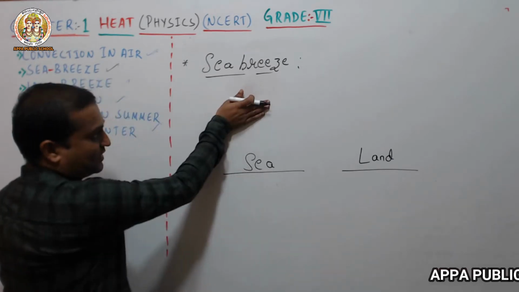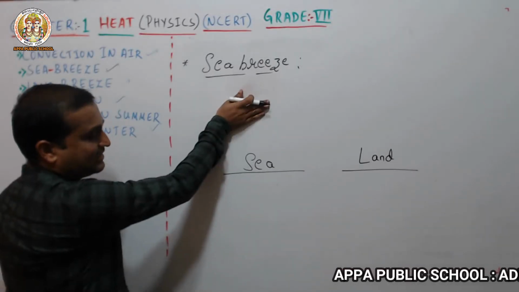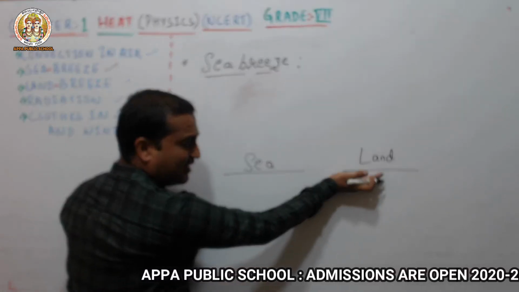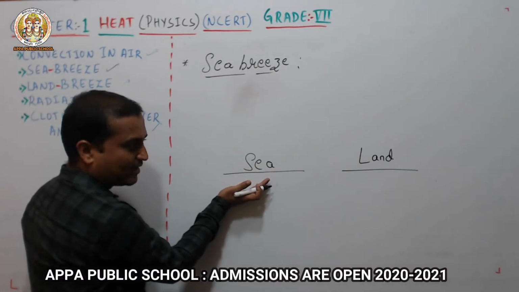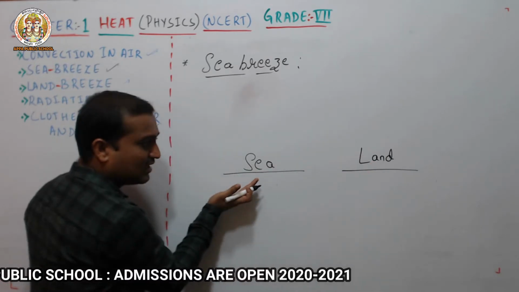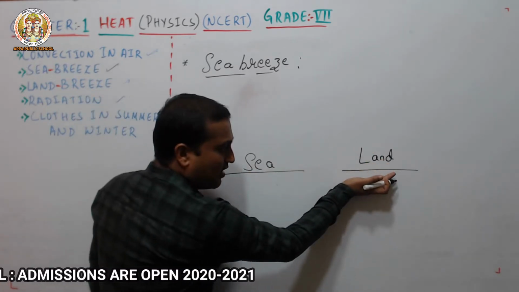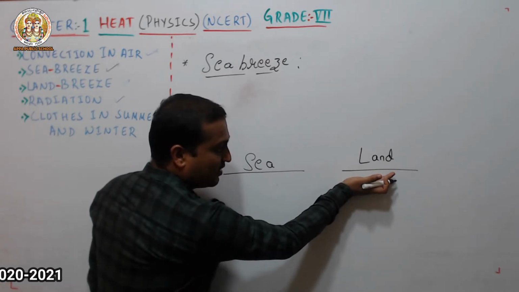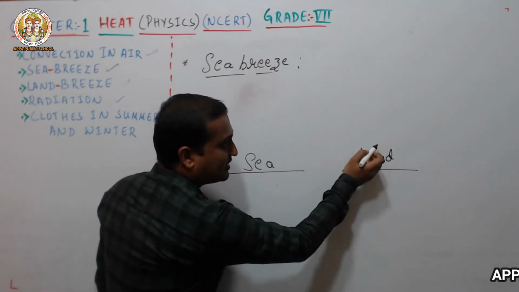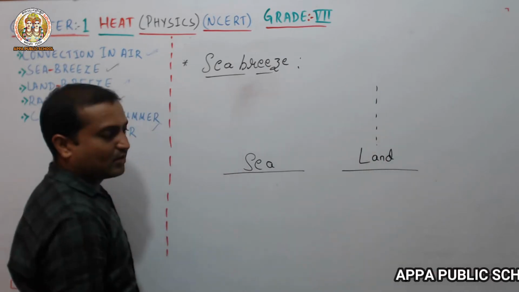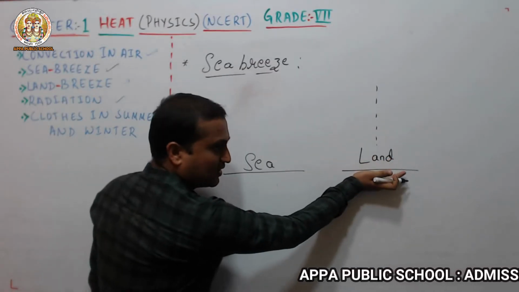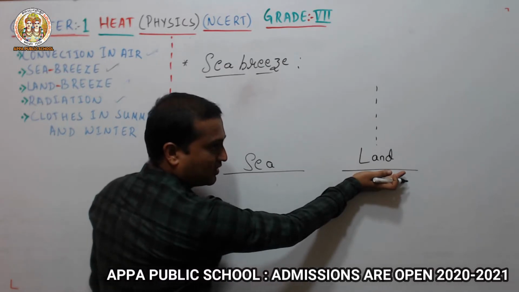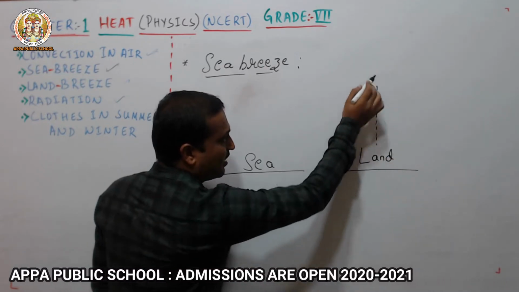This process takes place during the daytime. During the daytime the land gets heated faster than the sea. The air above the land gets heated and becomes hotter, and it rises up.